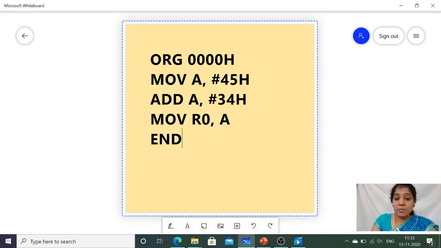So what is a program? Program is collection of instructions to perform a specific task. What is the task that is performed here? Addition of two 8-bit numbers.